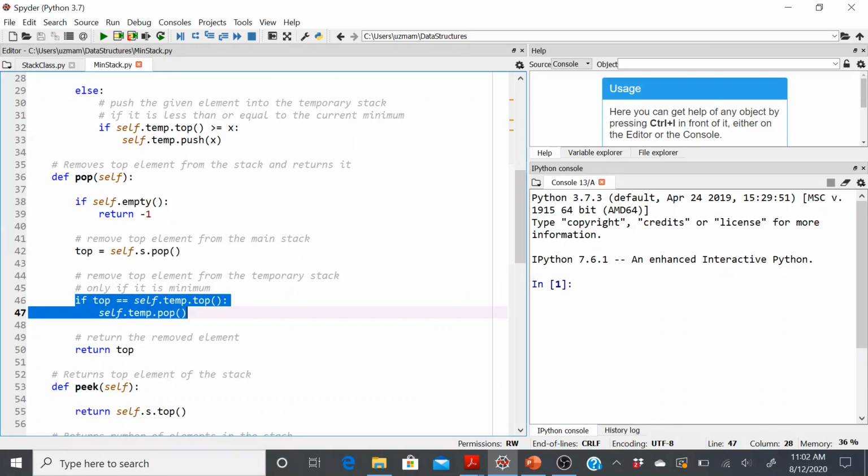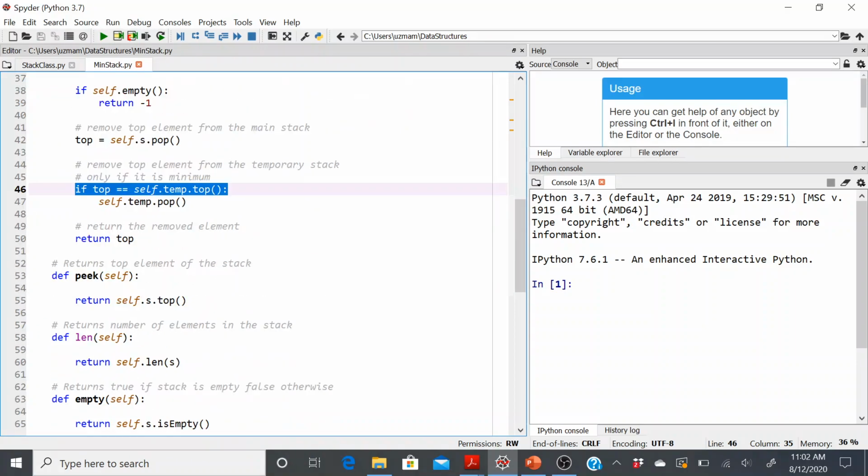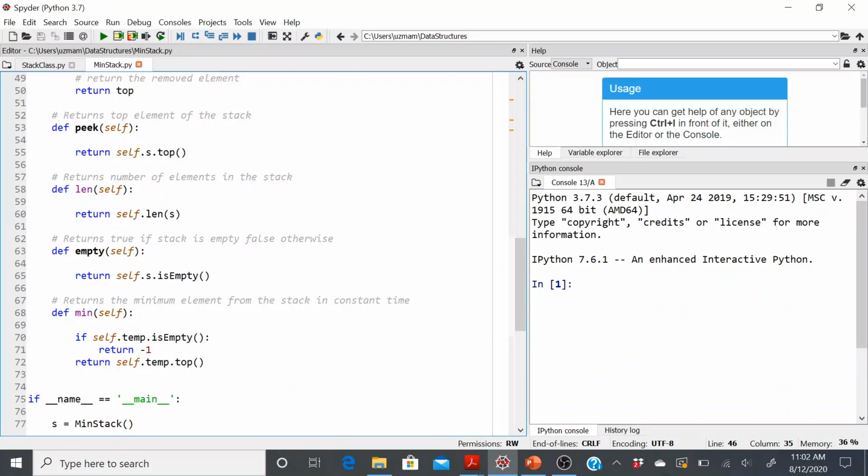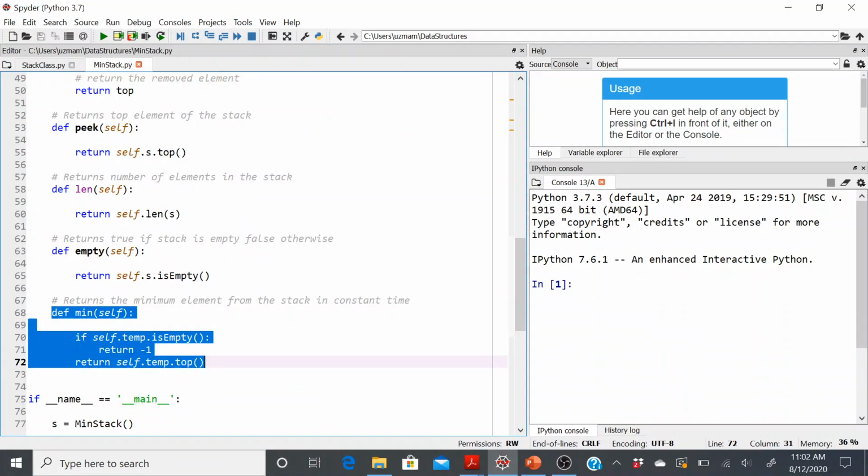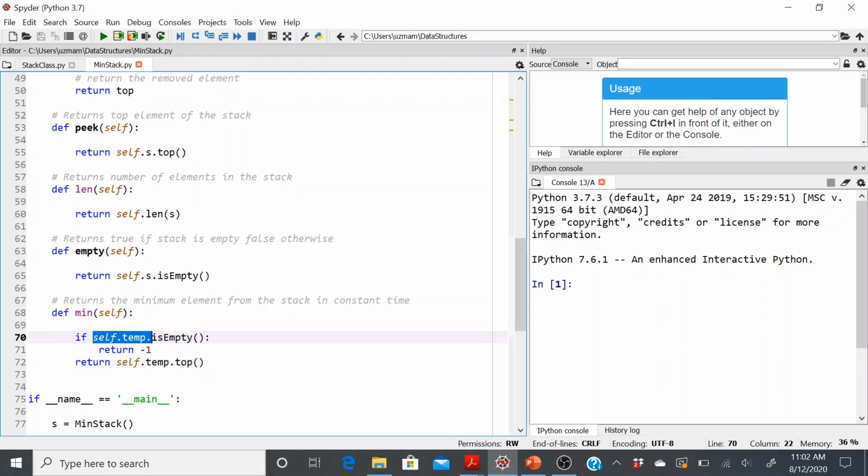I'll pop only if I see that the top element for both the stacks are the same, because only if it's the minimum then I'm going to pop. So that's that. And finally, the min method that we were asked to implement. If my temporary stack is empty, I'm going to return a -1 because there is nothing in it. Otherwise, keep returning the top element.